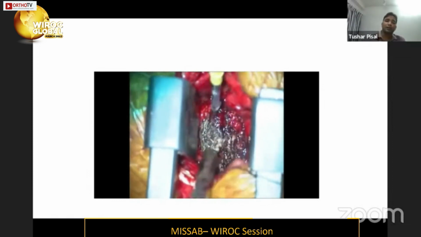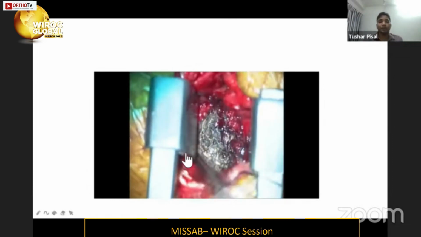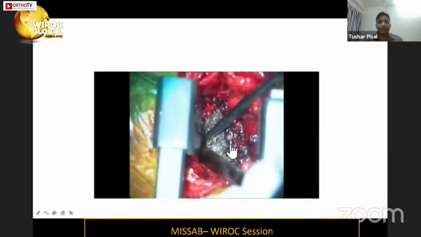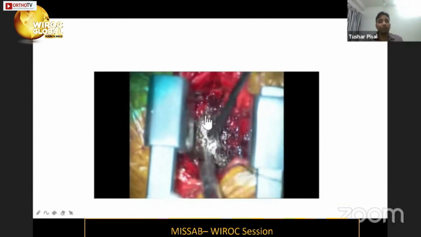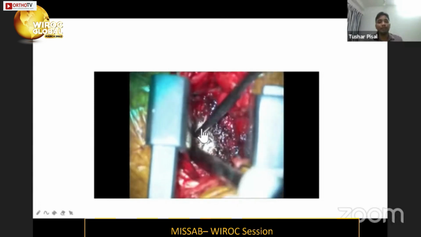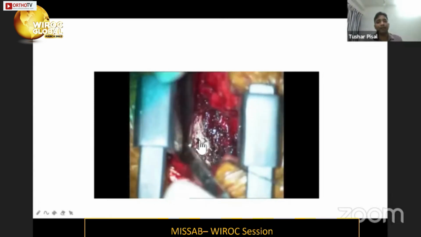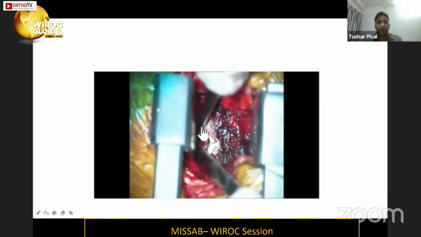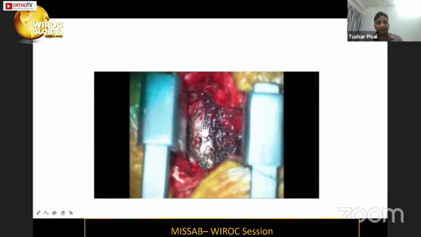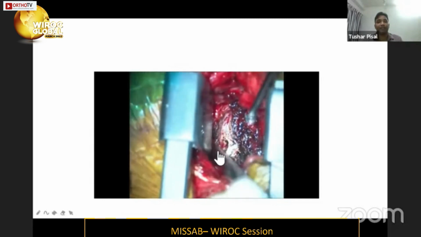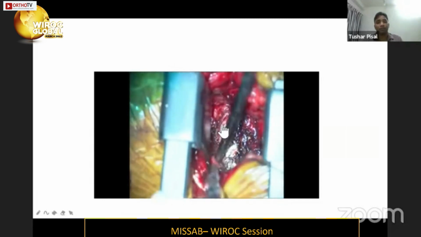Here we directly landed on the facet joint and dissected it. Then we have to dissect the lateral aspect of the laminectomy defect, and release the soft tissue from the inferior facet, meaning the bone left after laminectomy, the inferior facet of the superior vertebra.